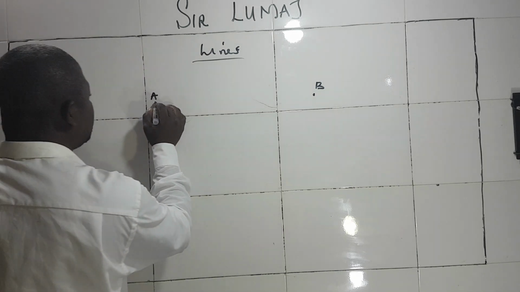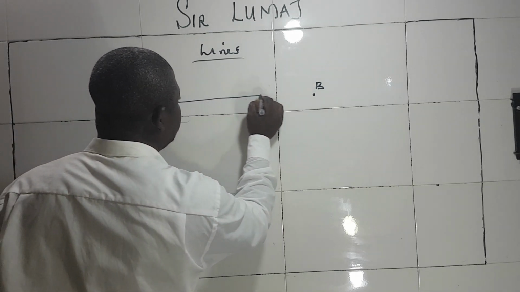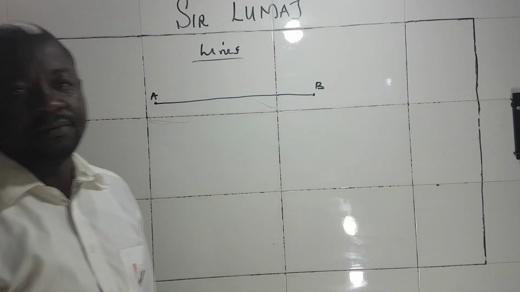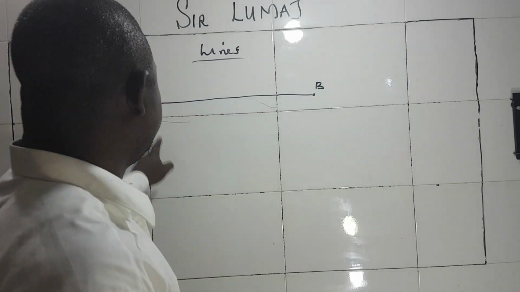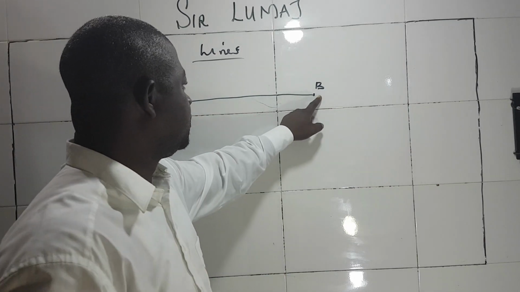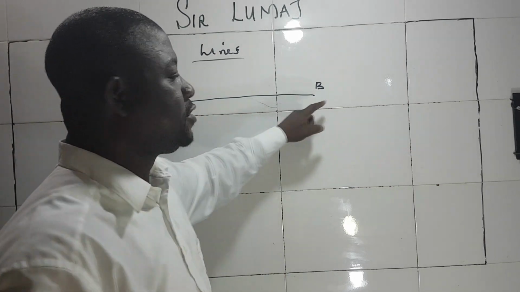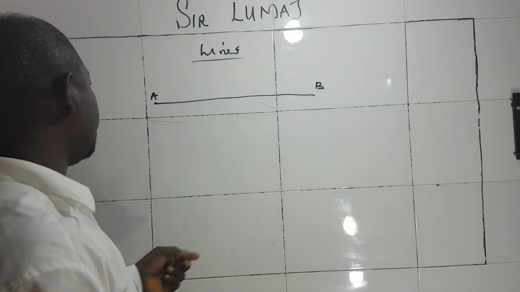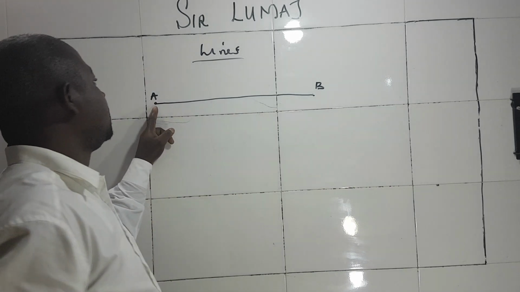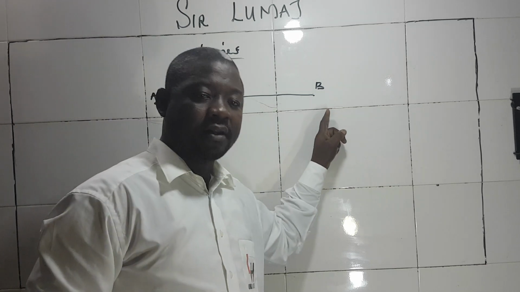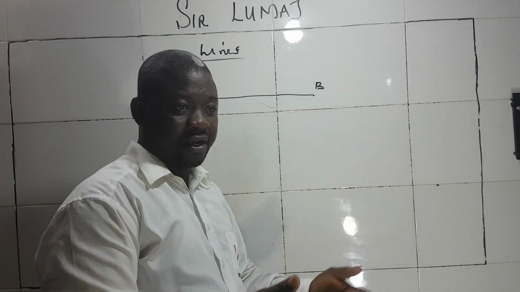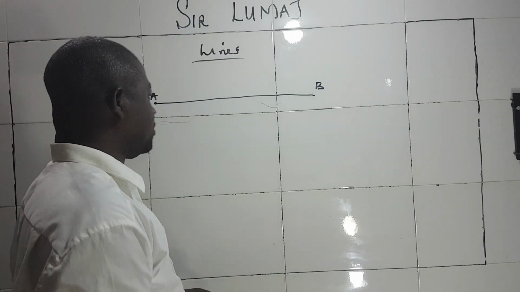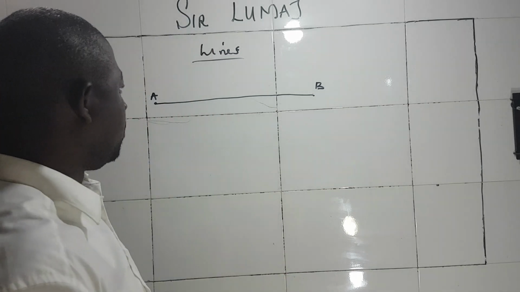But what is connecting these two together is called what? A line. What is connecting the two points together is what? A line. That's when we start talking about, okay, what's the distance between point A and point B? Then you start talking about what? Mathematics. Mathematics is all about calculations, solving problems.